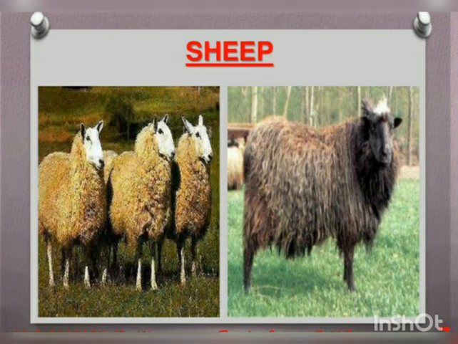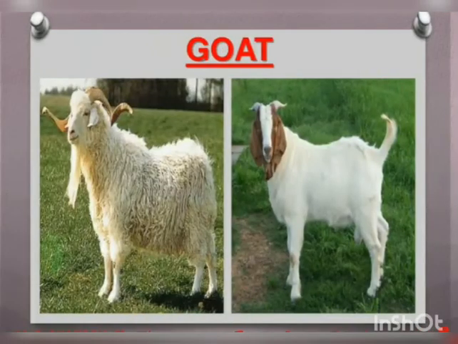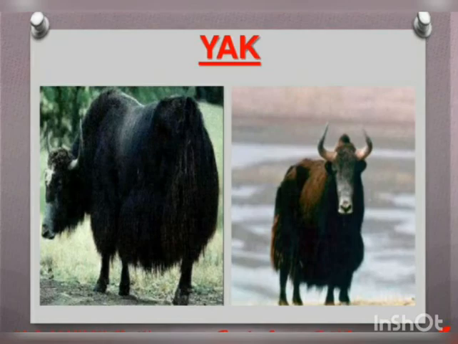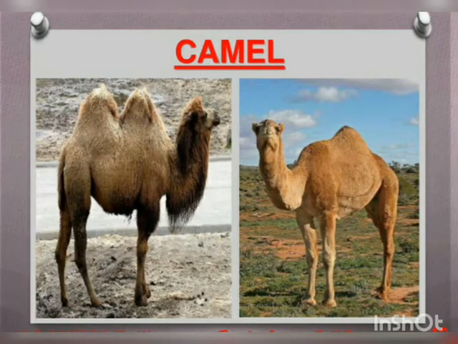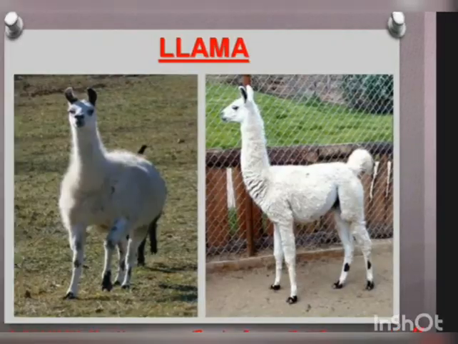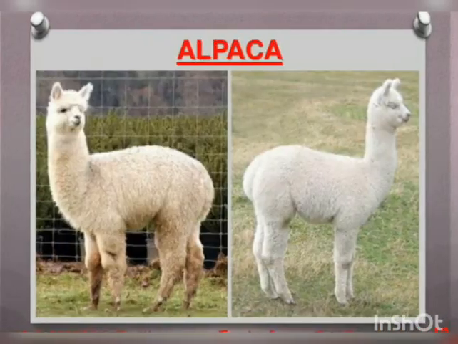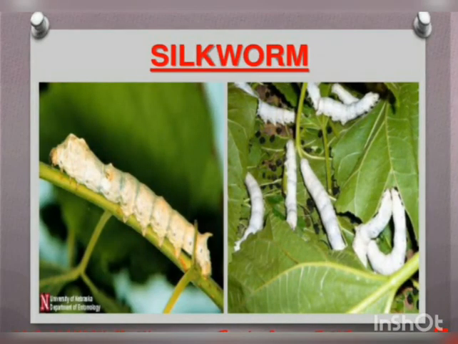Now, these are some wool yielding animals: sheep, then goat, then yak, then camel, then llama, then alpaca. These are some animals which give the wool, and this is the silkworm from which we get the silk.